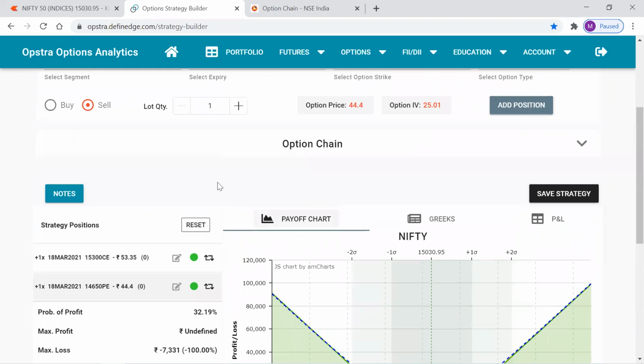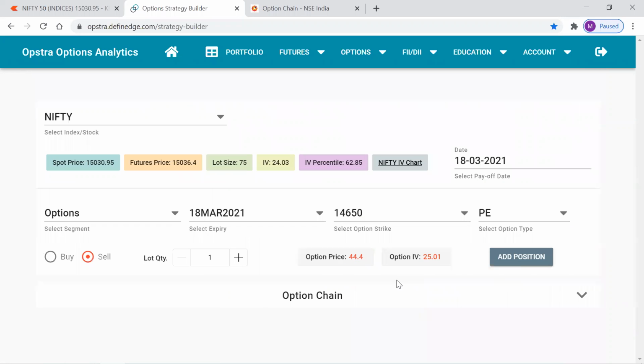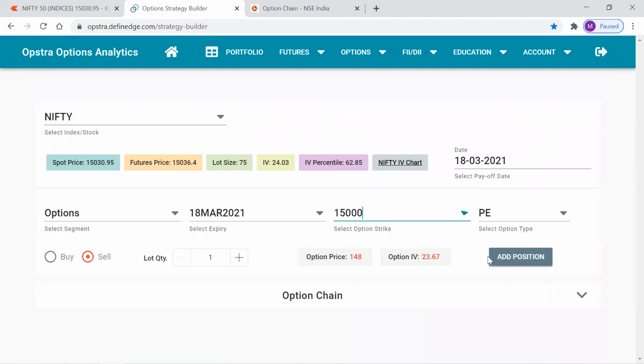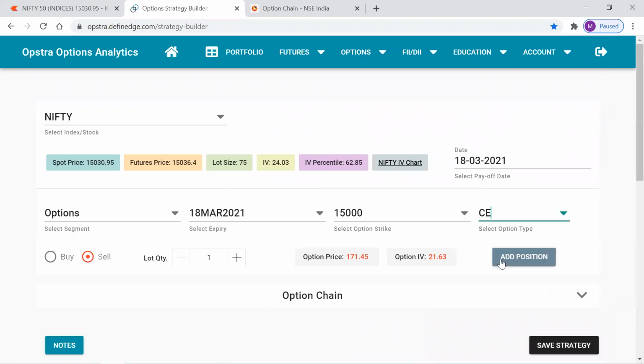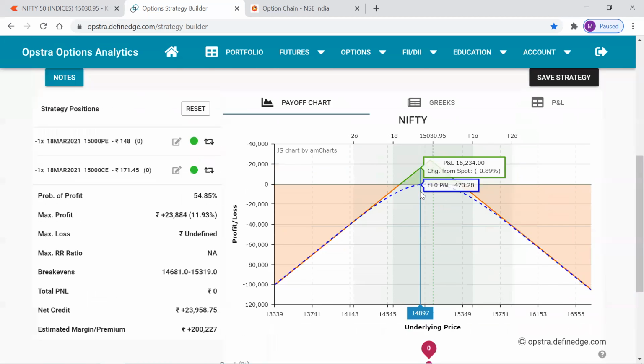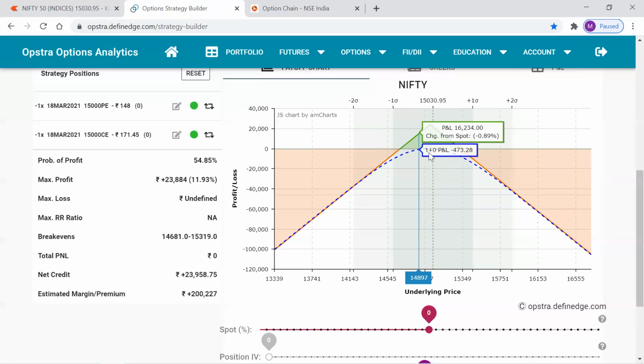And for a short straddle, it's simple. We need to be selling the at the money call option and the at the money put option. What is at the money? 15,000. Selling put and selling call. So this is a short straddle. This is how the payoff diagram looks like, and we need the market to be staying in this range for us to be in profits.